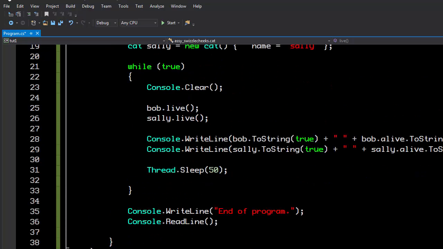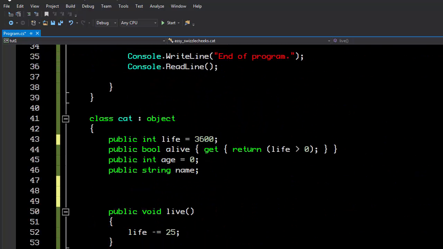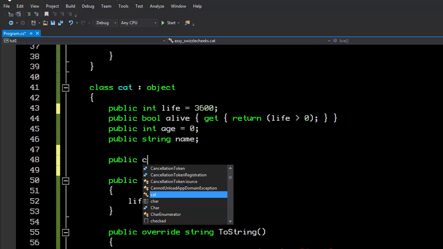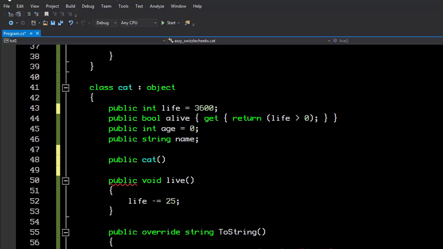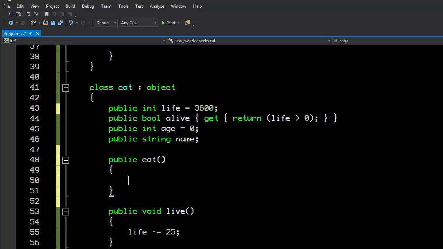Once again, that should be a thing that shouldn't have to be called externally. So what we can do is create what's called a constructor. You create a constructor by making a function with the same name as the class, and you don't have a return type. This code will get called anytime a cat is created.